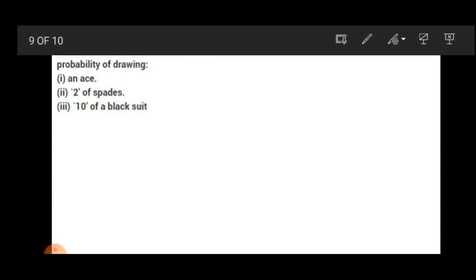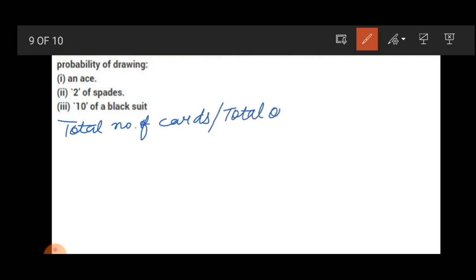Let's do one question. One card is drawn from a well shuffled deck of 52 cards. So the total number of cards, or total outcomes, is 52. Now find the probability of getting an ace.